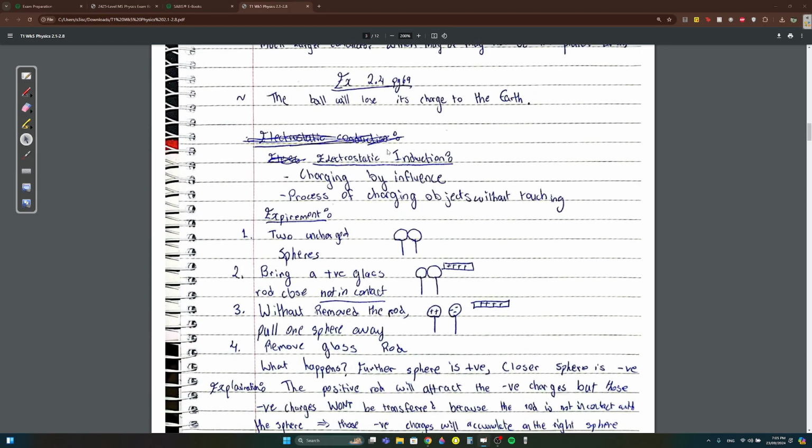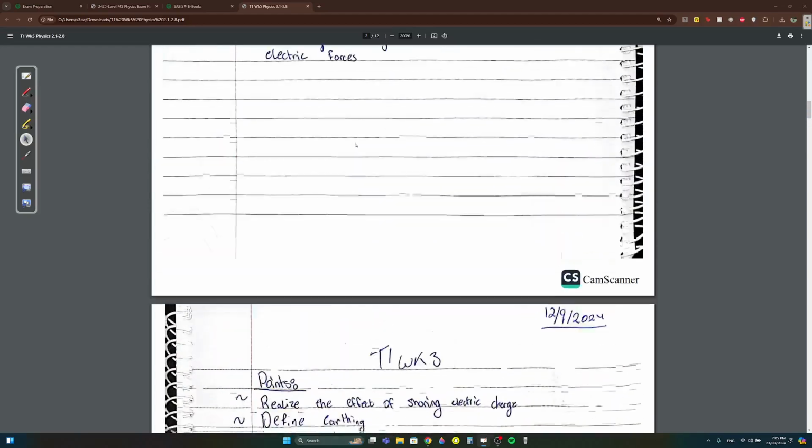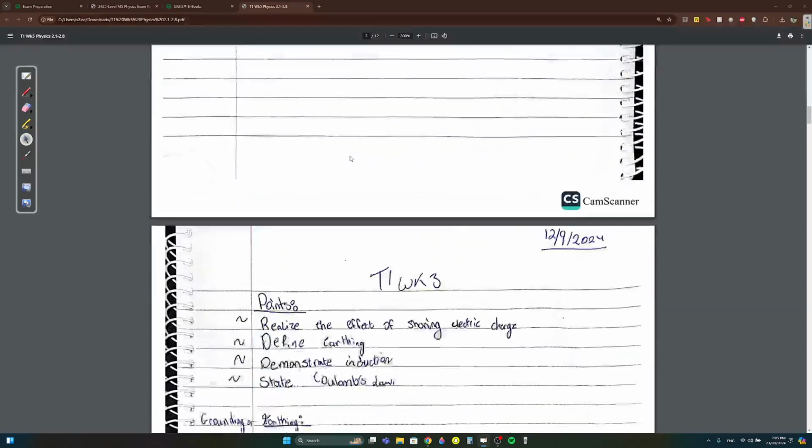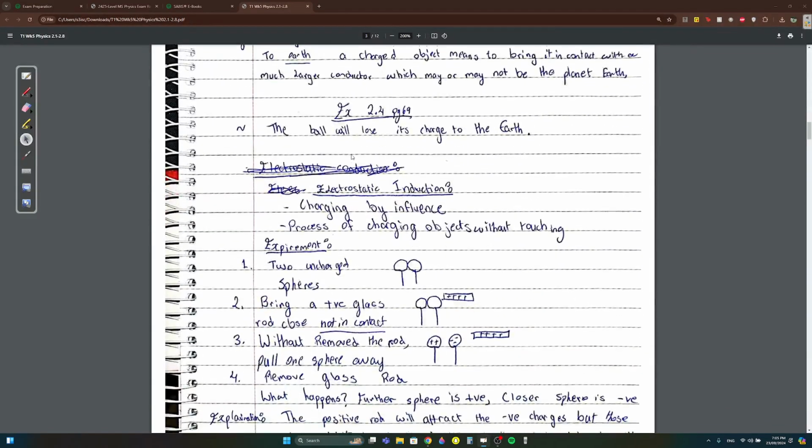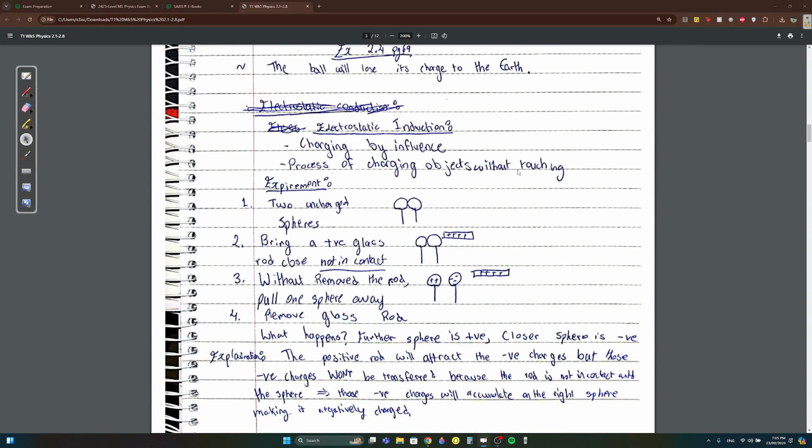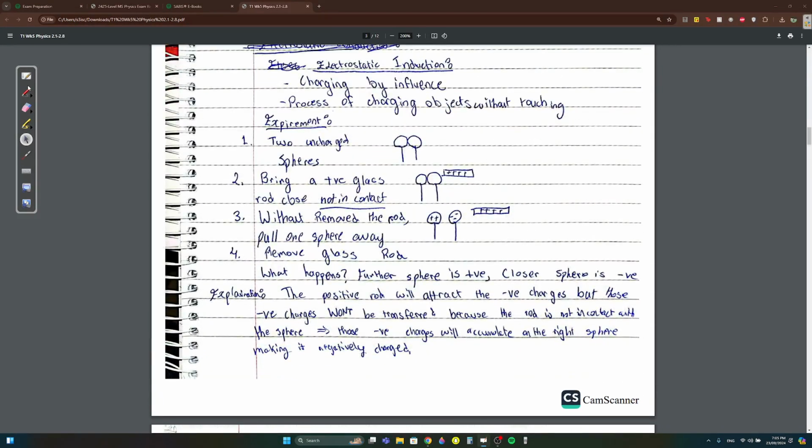Okay, now it's something called induction. Induction is called charging by influence, as opposed to when we did charging by contact over here where we would touch it. Now it's charging by influence. It's a process of charging objects without touching. Okay, here's the experiment. Very easy.